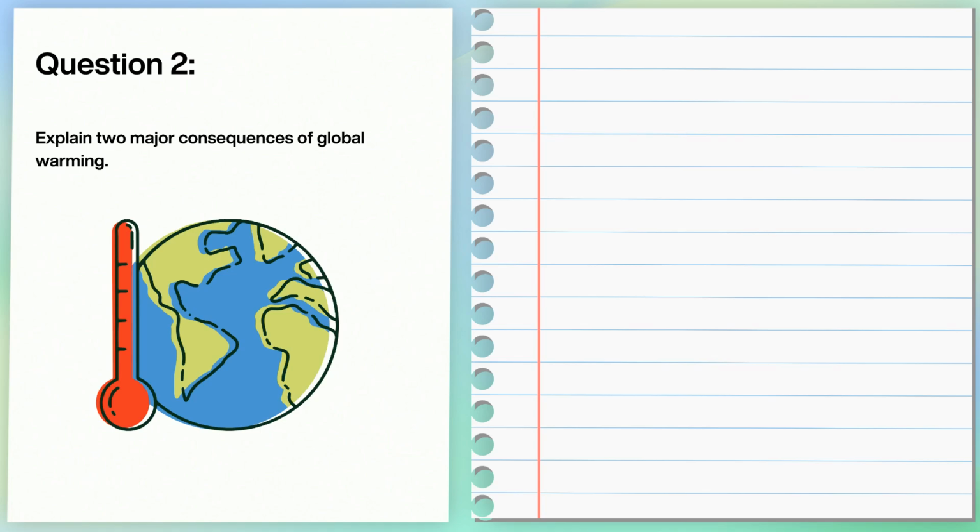Let's look at another question. Explain 2 major consequences of global warming. Pause here to have a go. Now let's go through it.